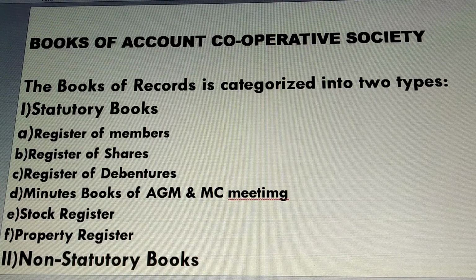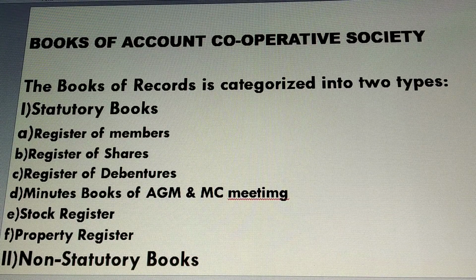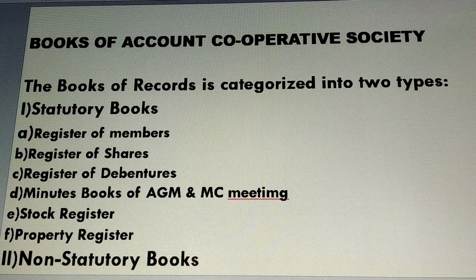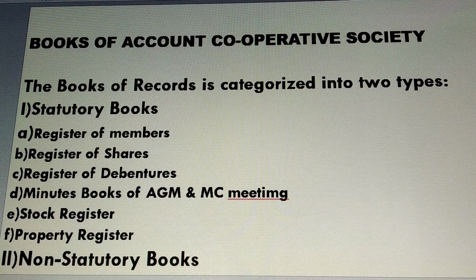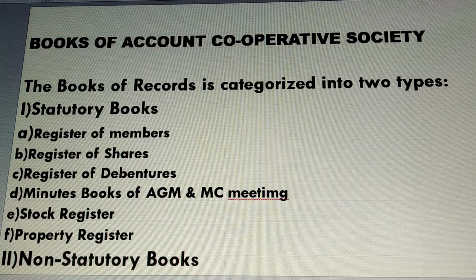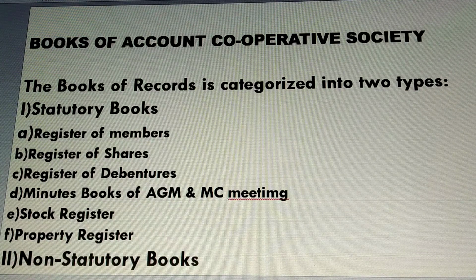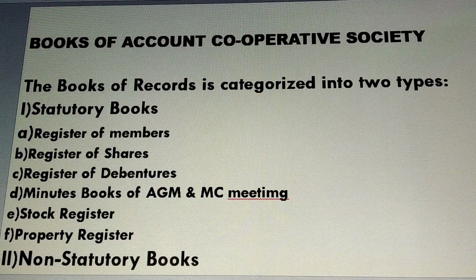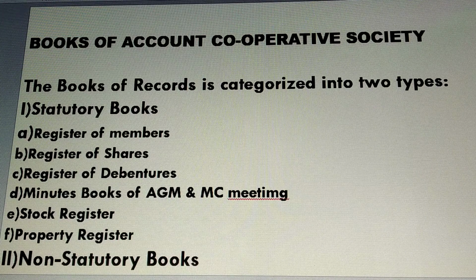Now as we have seen, students, a cooperative society is required to maintain a number of books, and the records of the society can be consulted and referred to when required. Therefore we have statutory books, and these are the books of account which must be kept by the cooperative society.